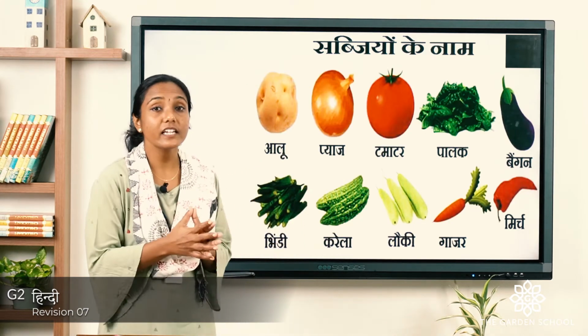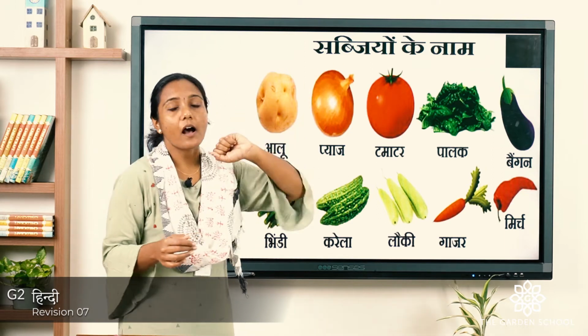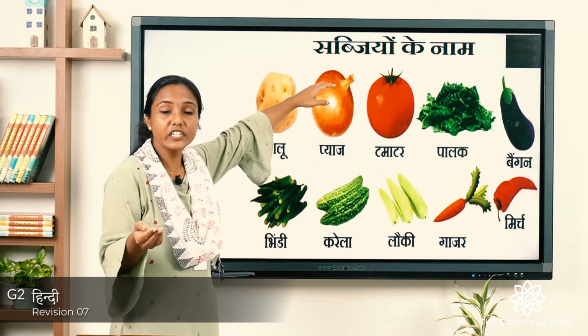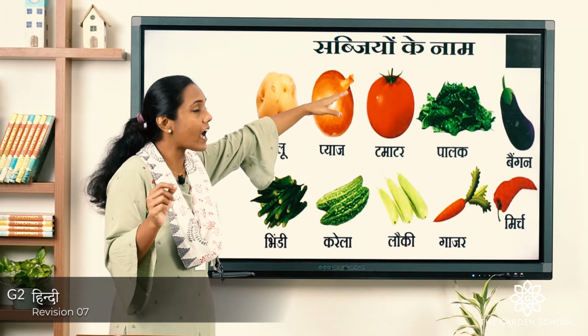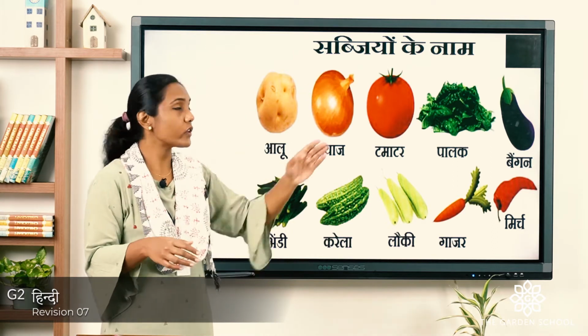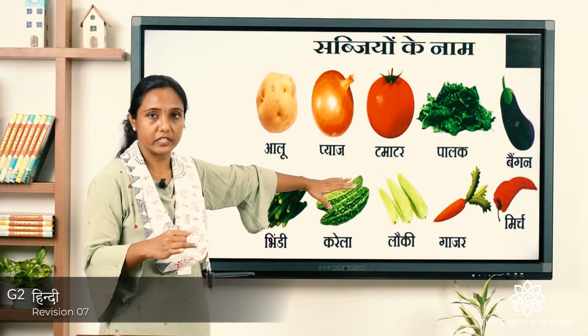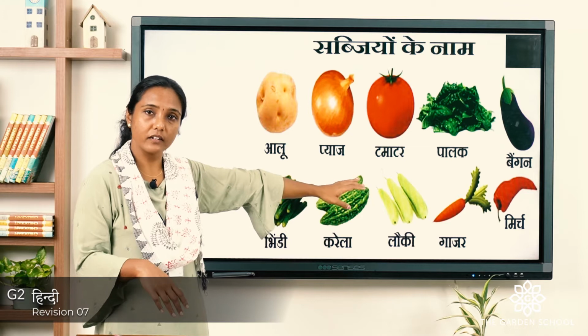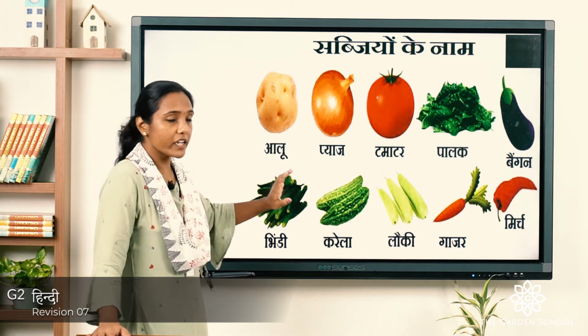Let us start with the sabjiyon ke naam. So, what do we call sabjiyon? In English it is vegetables. Naam we already know, name. So, name of vegetables we will learn first. Okay? So, shall we see the vegetables name one by one? Right. So, all look into the screen.